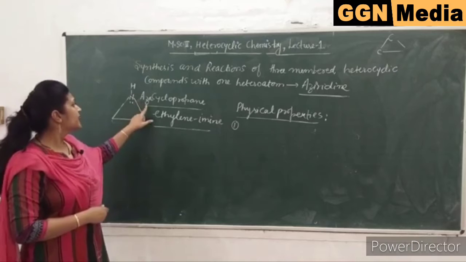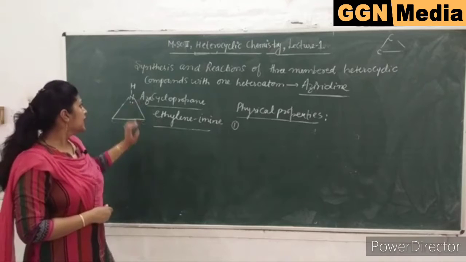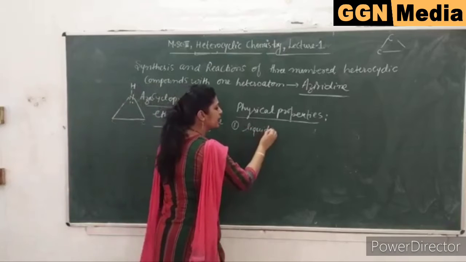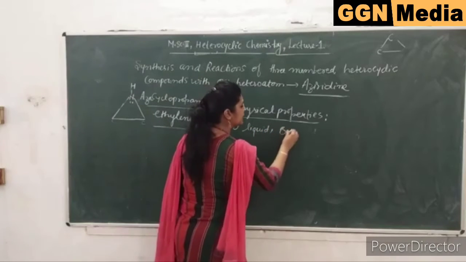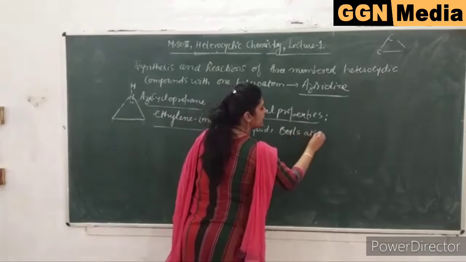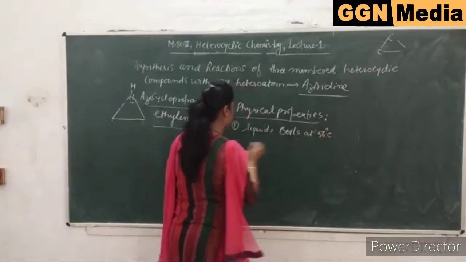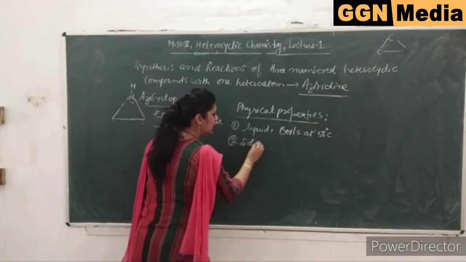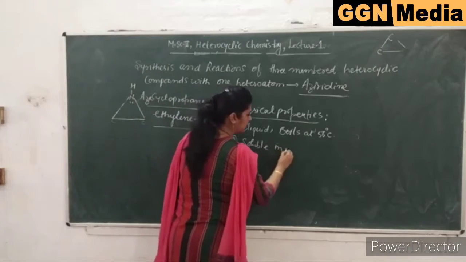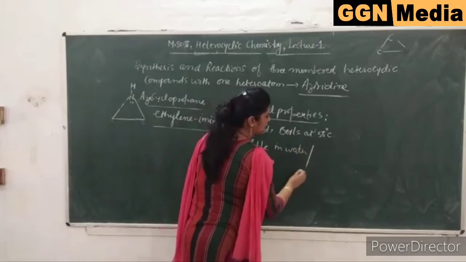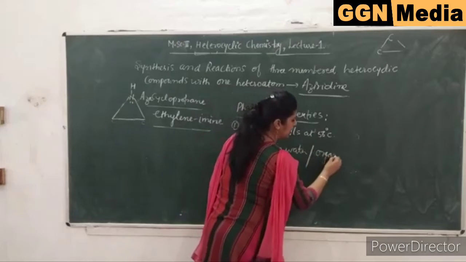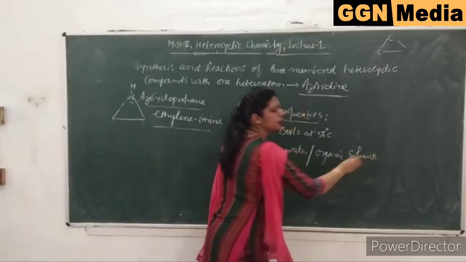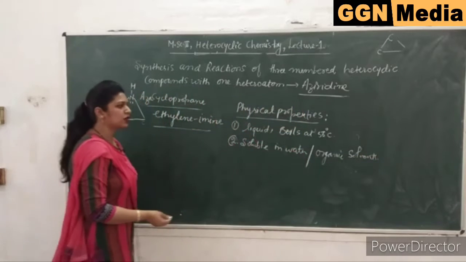Now aziridine is liquid at room temperature and boils at 56 degree centigrade. It is soluble in water and other organic solvents, organic solvents like benzene, carbon tetrachloride.